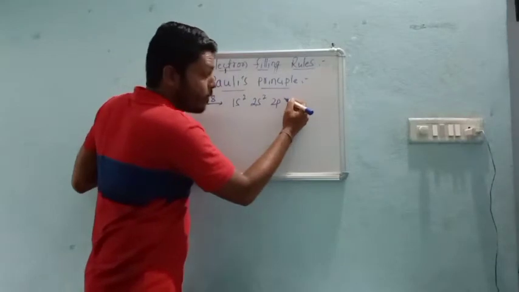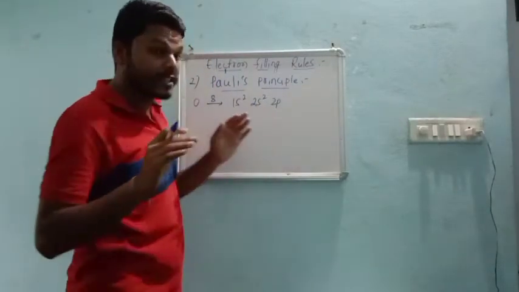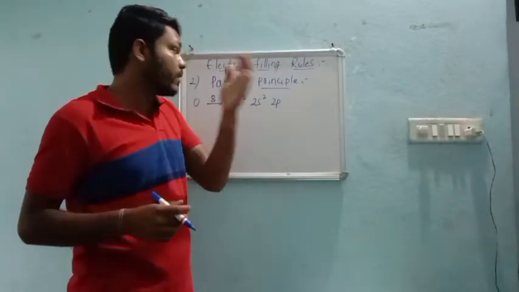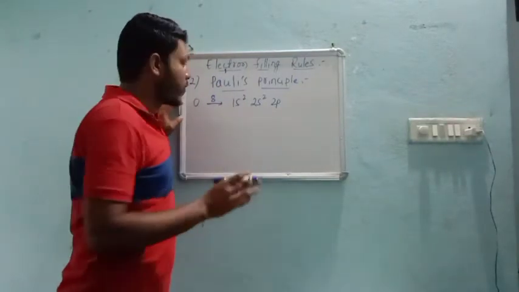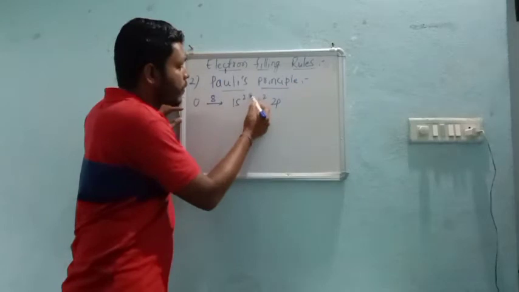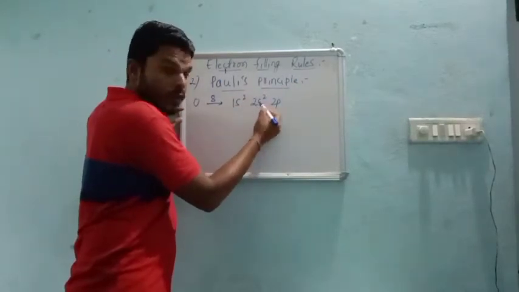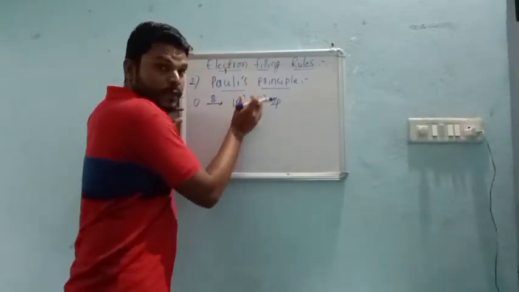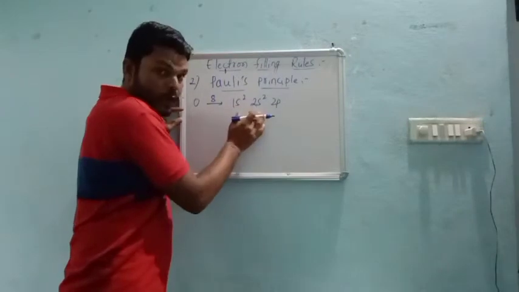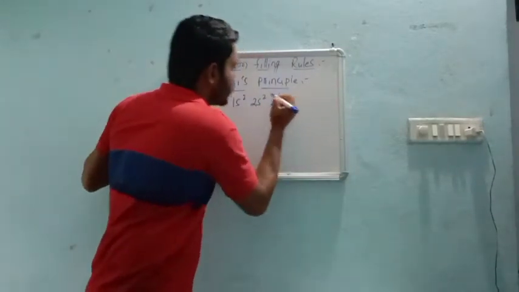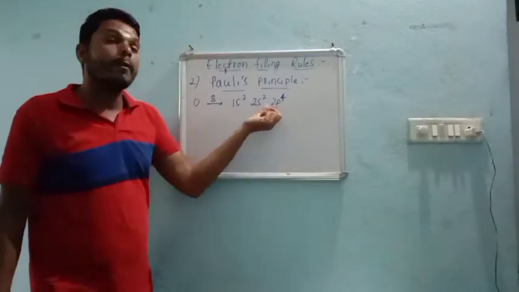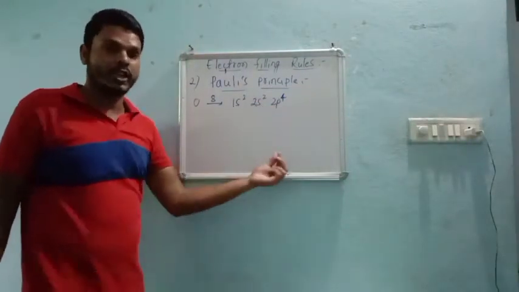In p we can add a maximum of 6 electrons, but we don't have 6. How many electrons are left after filling these two? 4 electrons are already filled in 1s and 2s, and 4 electrons are left. So we put 4 electrons into the p subshell of the second shell, right?